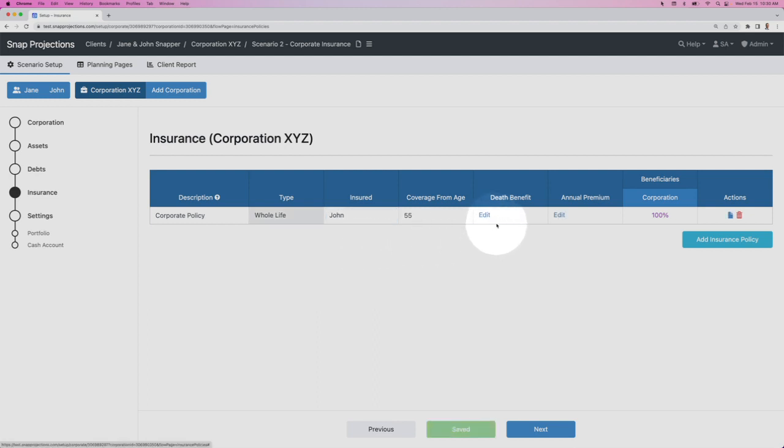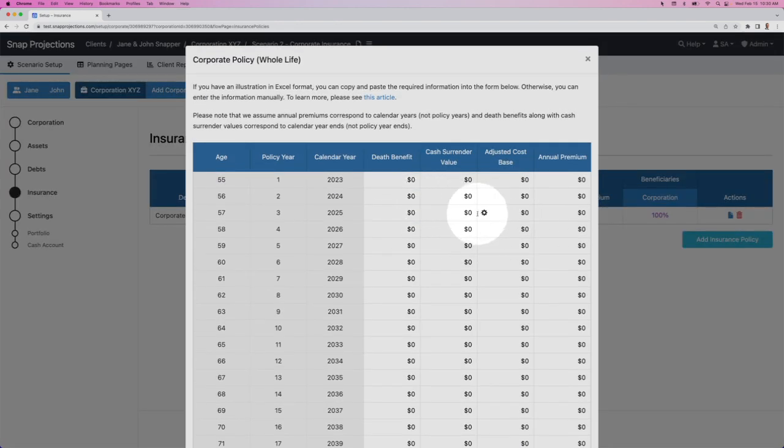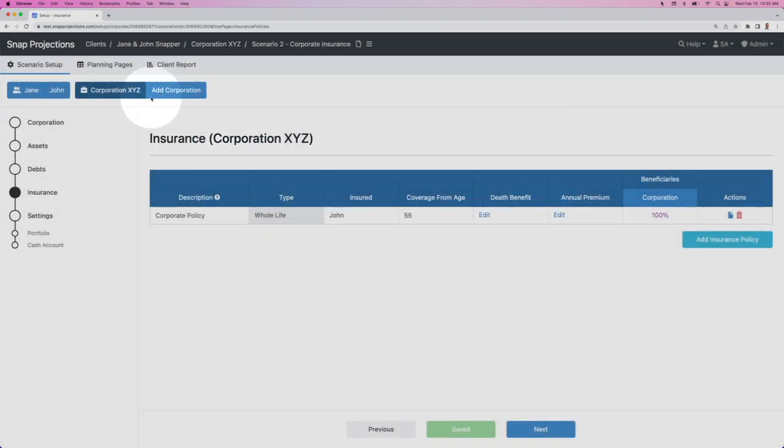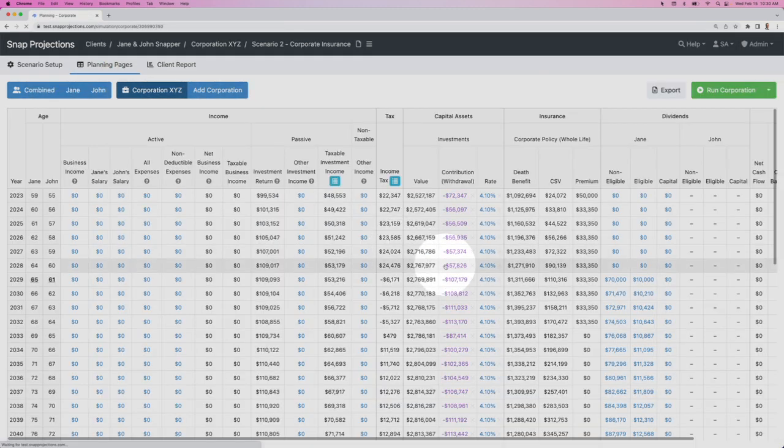Once we've selected all of that information, we can then click on Edit under Death Benefit, and that's going to bring up our input page. Just like on the personal side, we don't need to enter these values manually. We can simply copy from any table, either our quote provider or from an Excel sheet, and we can click in the first year and paste those values into the plan directly. You can do that on a column by column basis or all four columns at once if you have it structured in that way in your spreadsheet. I'll close this and then proceed back to the planning page to see how that will reflect in the plan.